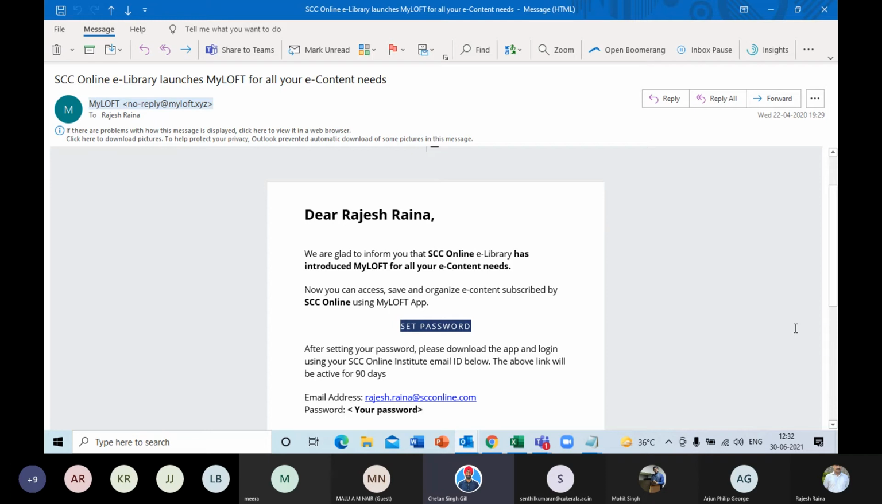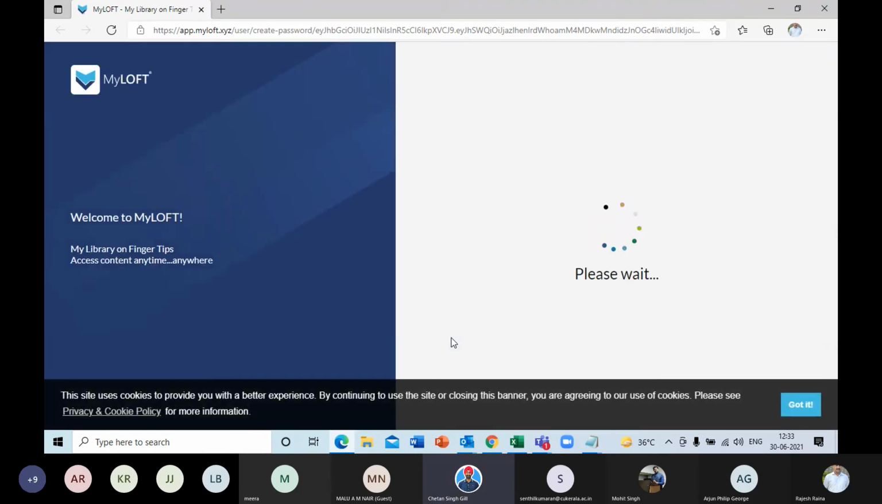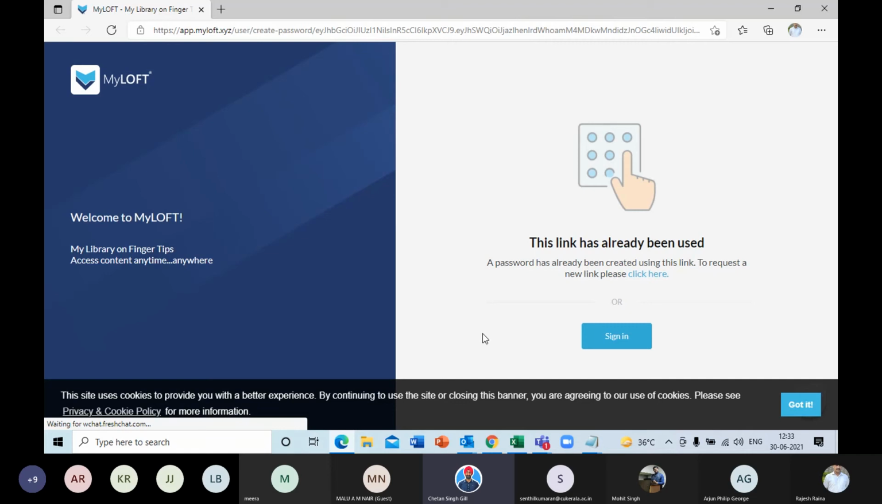Once you receive that email, it will say set password. As you can see over here, you click on set password. Mr. Raina, could you please click on that? It will then open another web page of MyLoft. Because Mr. Raina has already used this particular link before, it says the link has already been used. But for you, it will give you an option to set your own password.